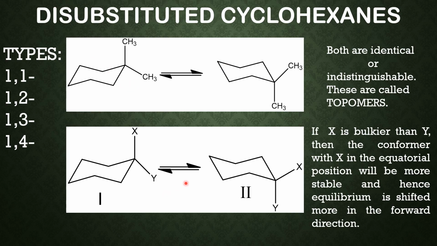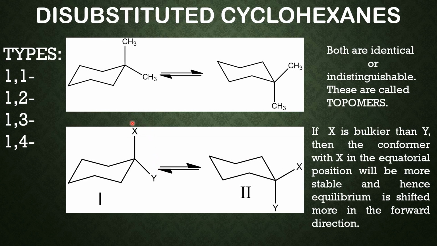When we had two methyl groups, two similar groups, these two are topomers. Whereas instead of two similar groups, if we have two different groups, then one conformer will have higher stability than the other. Which will have higher stability? The conformer having the bulkier group in the equatorial site. Let us consider X is bulkier than Y.